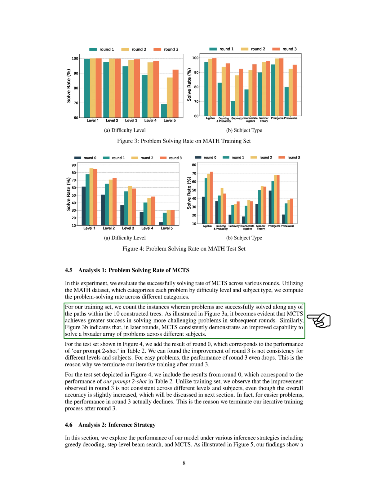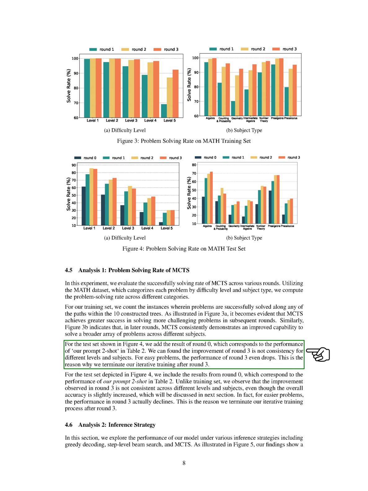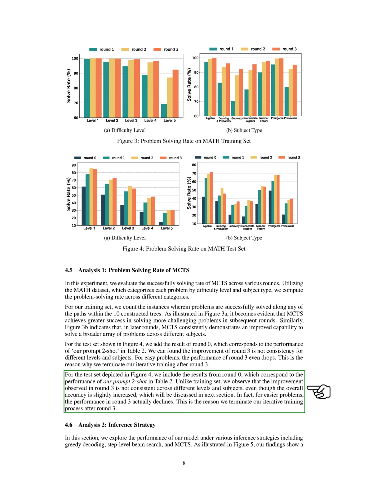Our results showed that MCTS was more successful in solving harder problems in later rounds. Additionally, MCTS showed improved ability to solve a wider range of problems across different subjects as the rounds progressed. However, in round 3, we noticed that the improvement was not consistent for all difficulty levels and subjects. In fact, for easier problems, the performance even decreased. This inconsistency led us to stop our iterative training after round 3.